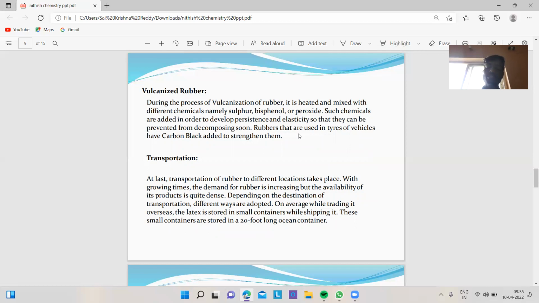Transportation. At last, transportation of rubber to different locations takes place. With growing times, the demand for rubber is increasing, but the availability of its products is quite dense. Depending on the destination of transportation, different ways are adopted. On average, while trading it overseas, the latex is stored in small containers while shipping it. These small containers are stored in 20-foot long ocean containers.